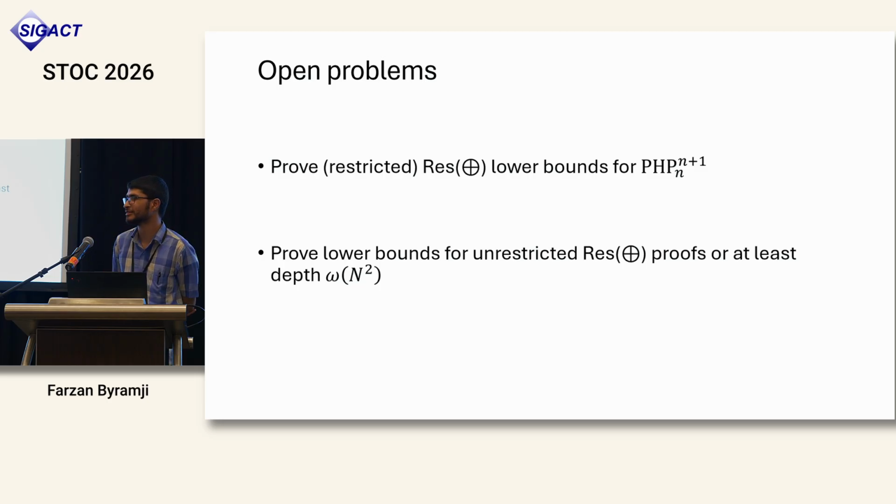And what would be the bounds we'd be shooting for? For depth, for the bound? We want to go beyond the square. Ideally we only care about size lower bounds, but one way to do that would be to say something like, okay, suppose we had a polynomial size proof, and then you could get a contradiction by getting a super polynomial depth lower bound somehow.